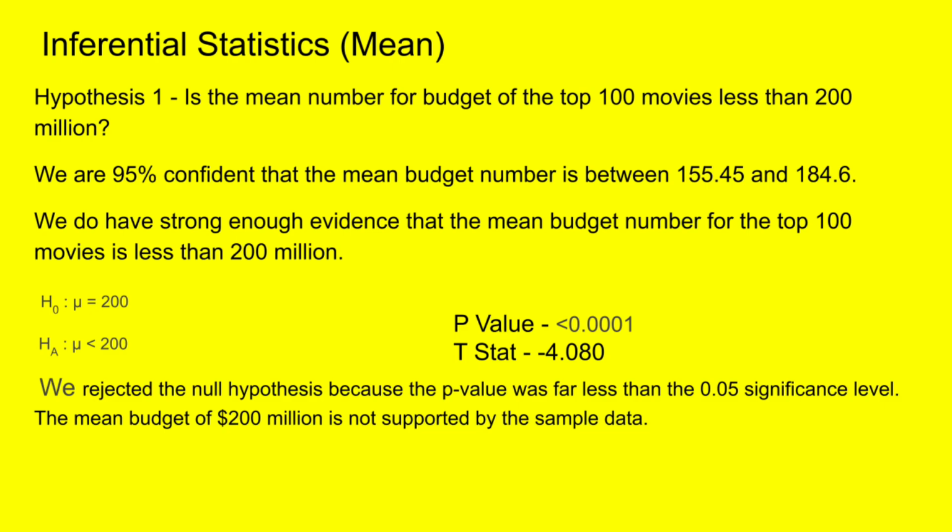Here are the inferential statistics for the mean. Hypothesis number 1 is that the mean budget of the top 100 movies is less than 200 million. We are 95% confident that the mean budget is between 155.45 million and 184.6 million. We do have strong enough evidence that the mean budget for the top 100 movies is less than 200 million. This is shown by the p-value being less than 0.0001. We rejected the null hypothesis because the p-value was far less than 0.05, which is the significance level. The mean budget of 200 million is not supported by the sample data.